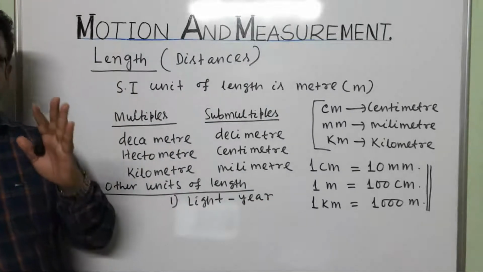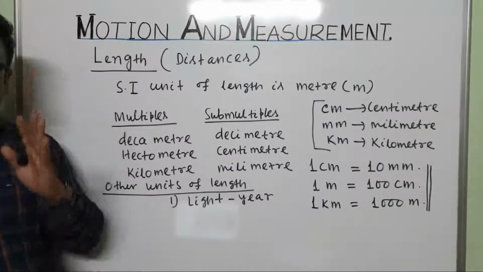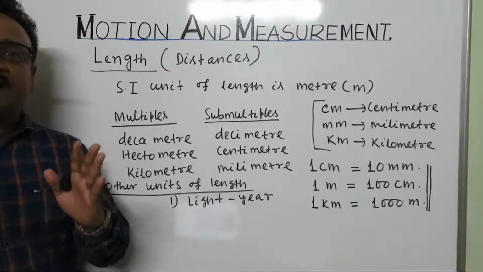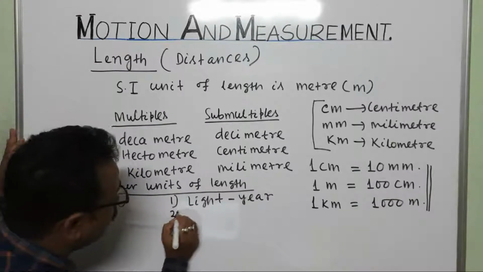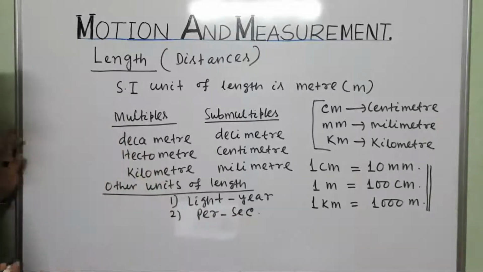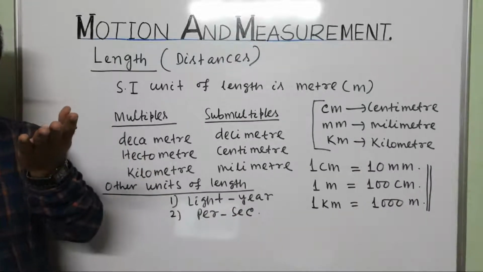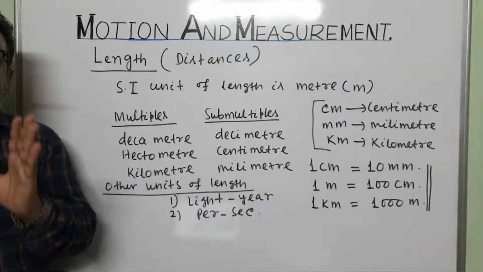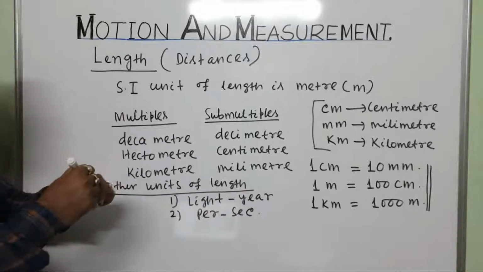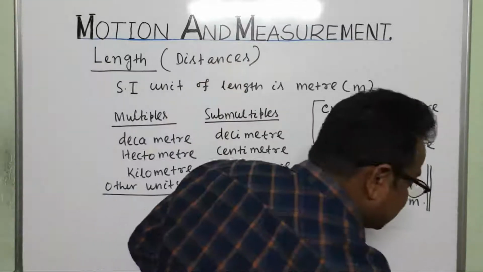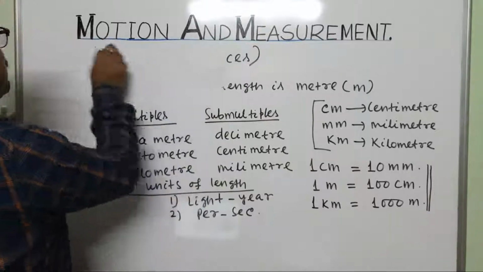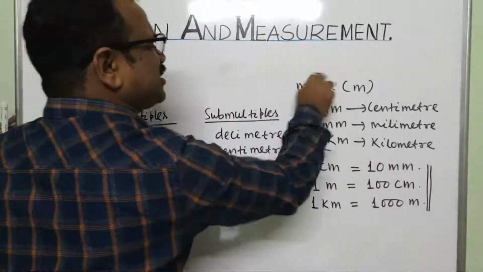Light year is one of the most important units to measure distance or length. Number 2, parsec. It is larger than a light year, 3.262 times the light year. Let me clean this, then I'll write it. One by one I'll tell everything regarding the units of length.